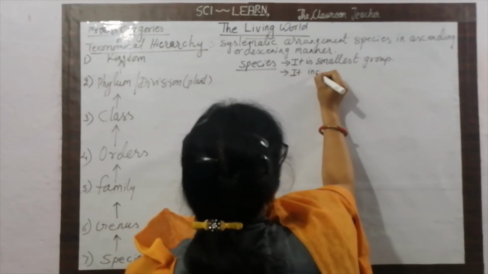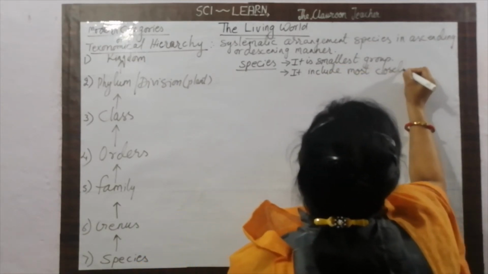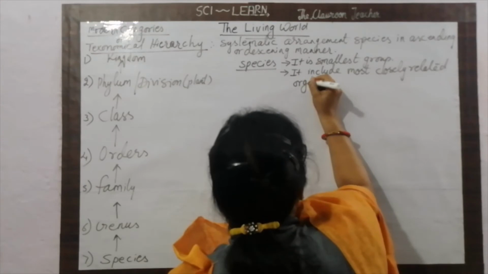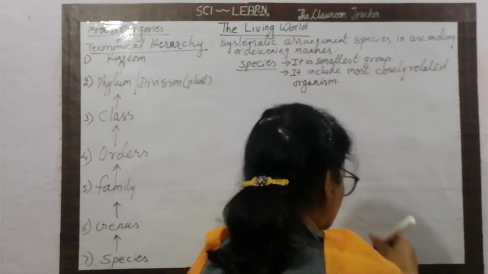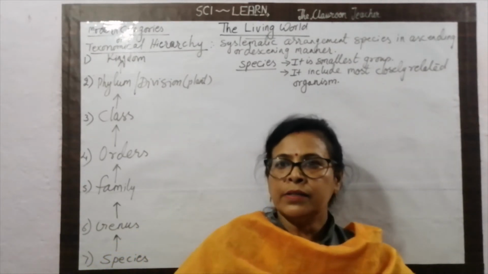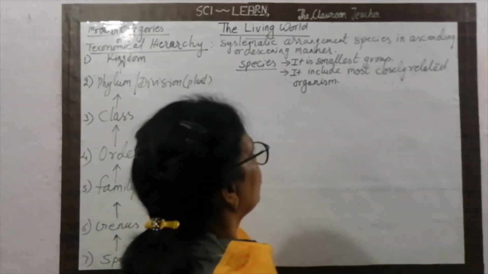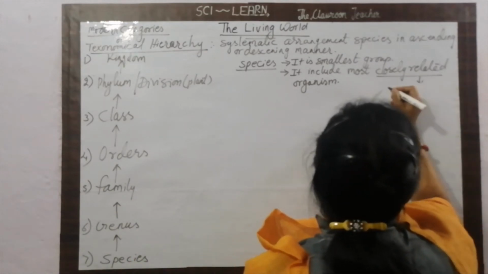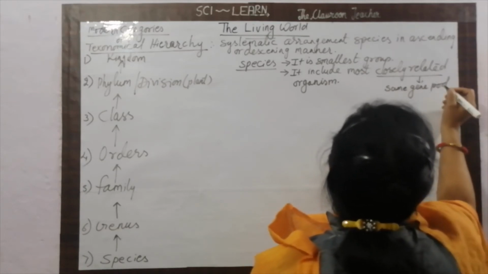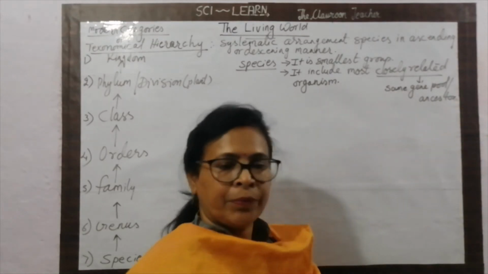It includes most closely related organisms. Closely related means they actually follow the same gene pool or the same ancestor. So they are called the closely related.